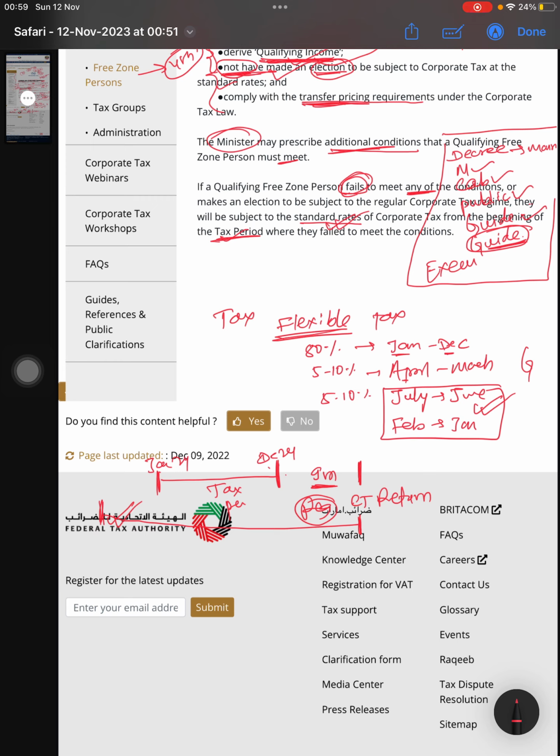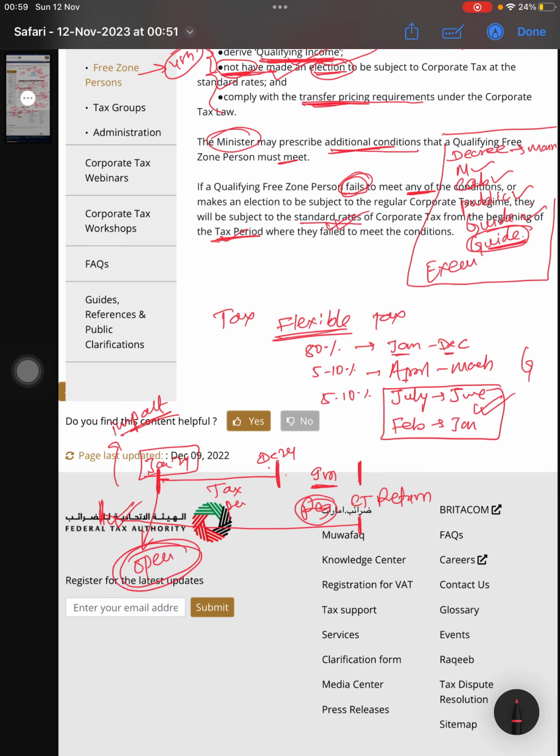Also, if you are working in a large or big entity, you should advise your management to go for an impact assessment, to see what the impact of corporate tax will be. The opening balance of January 24 should be in line with the corporate tax law.